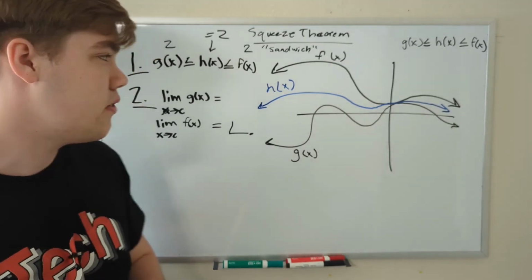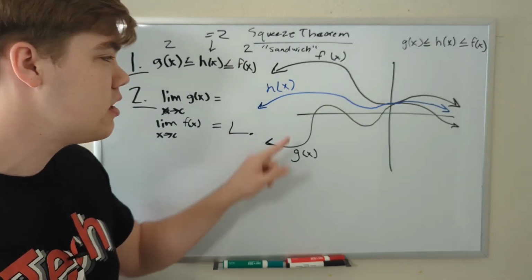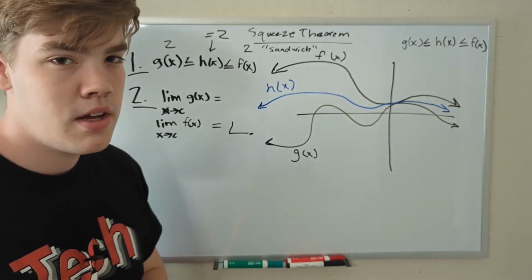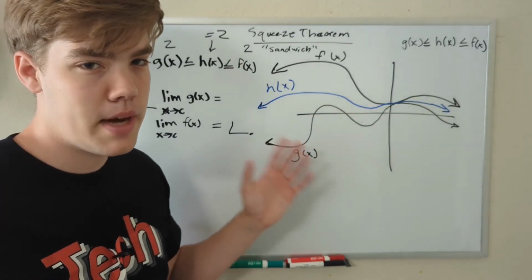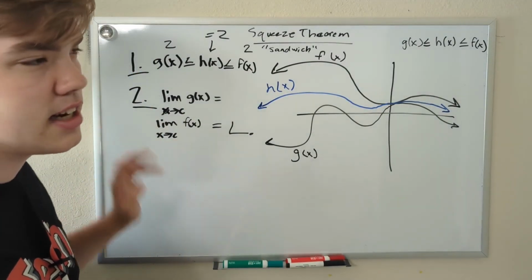That's what the squeeze theorem is used for. If we know that h of x always lies between these two functions, we can find a point where h of x must equal these two. And this will probably make a little bit more sense when we do a mathematical example. So let's get started. I'm going to leave these conditions up here on the side so you can look at them while we do the problem.